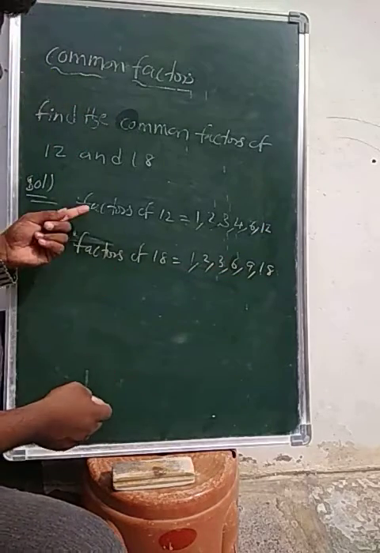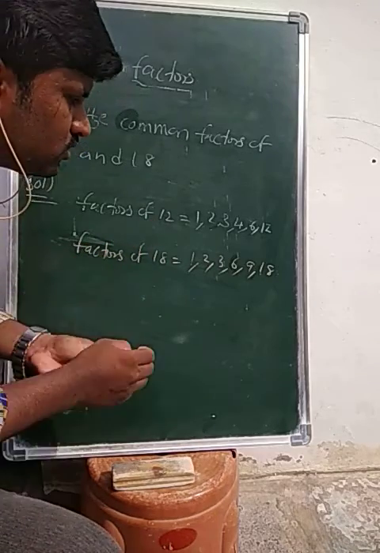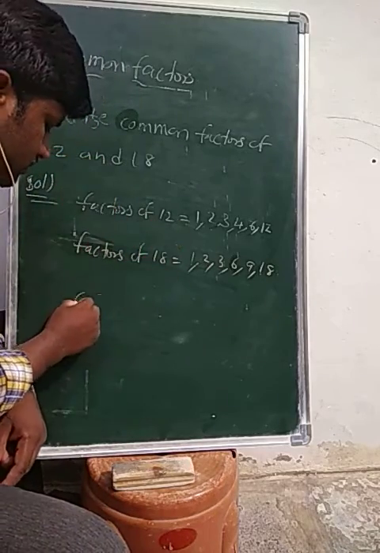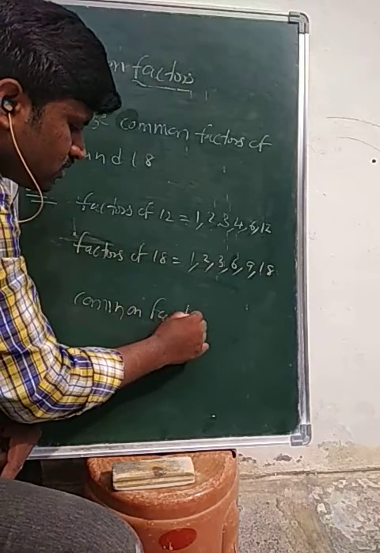So clearly these are the factors of 12 and these are the factors of 18. Now you just see the common factors.